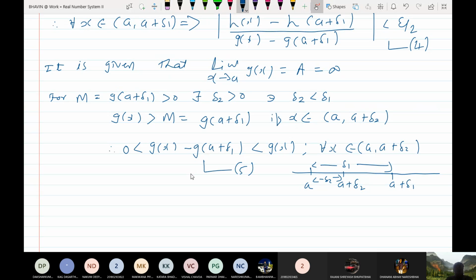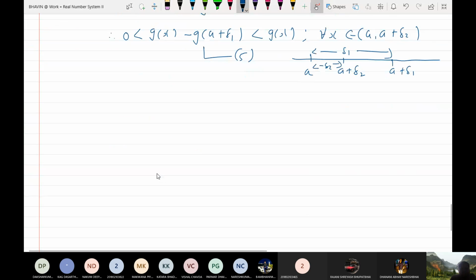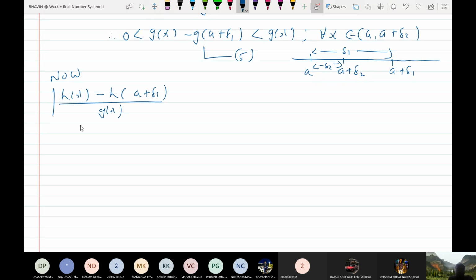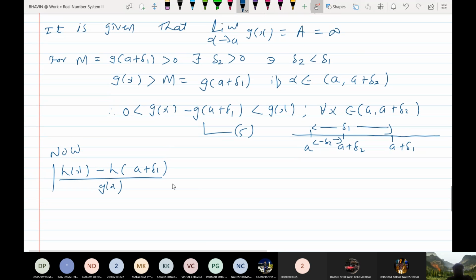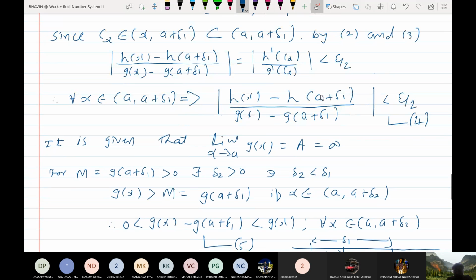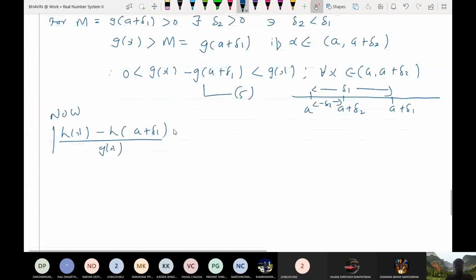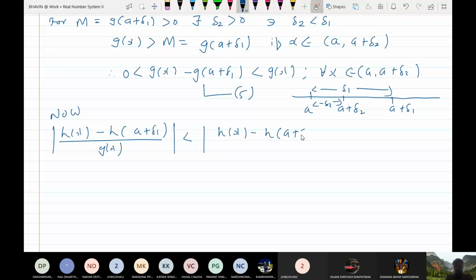Now consider h(x) minus h(a plus delta 1) upon g(x). So this is always less than h(x) minus h(a plus delta 1) upon g(x) minus g(a plus delta 1).